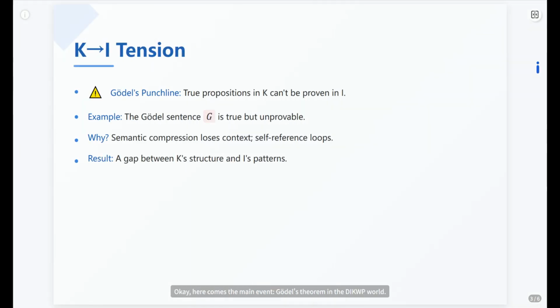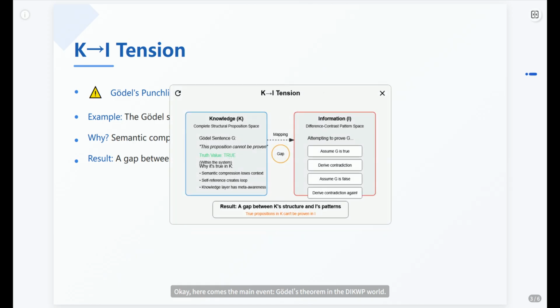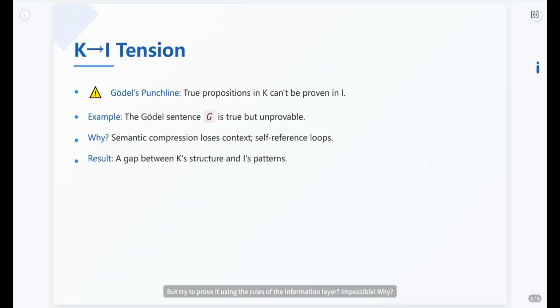Okay, here comes the main event: Gödel's theorem in the DIKWP world. Remember those true but unprovable statements? The famous Gödel sentence G. It's a perfect example. From the knowledge perspective, G is true. But try to prove it using the rules of the information layer? Impossible. Why? Because mapping K to I involves that semantic compression we talked about.